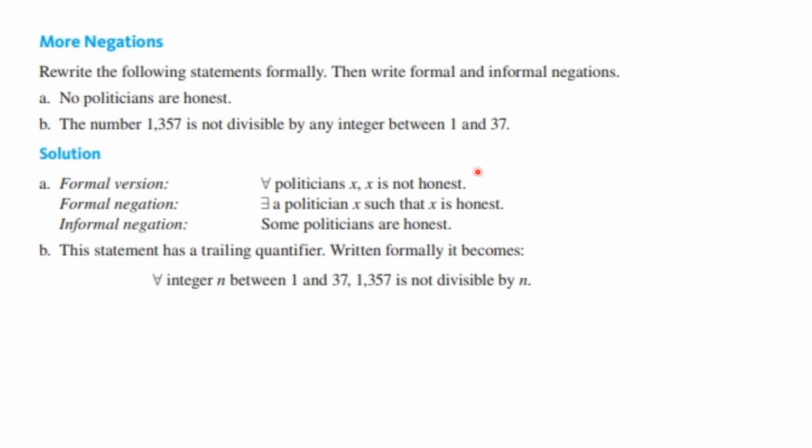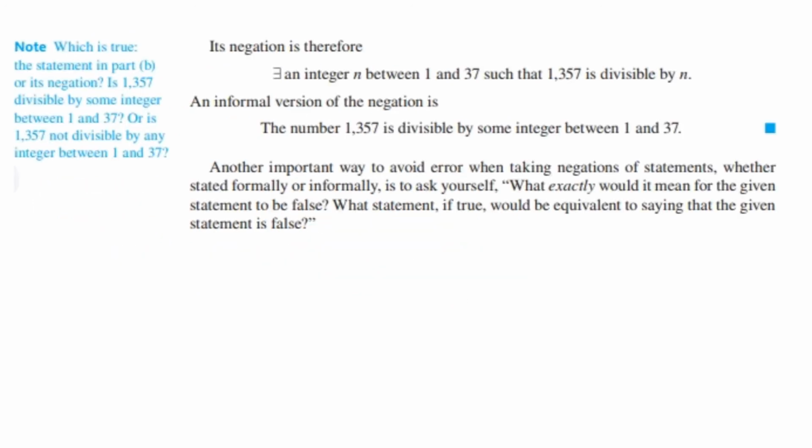This second one has a trailing quantifier, and so written formally you get for every integer n between 1 and 37, 1357 is not divisible by n. Its negation is there exists an integer n between 1 and 37 such that 1357 is divisible by n. And an informal version of the negation is the number 1357 is divisible by some integer between 1 and 37.